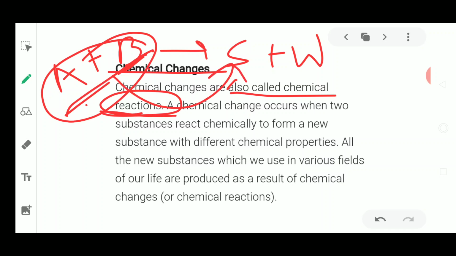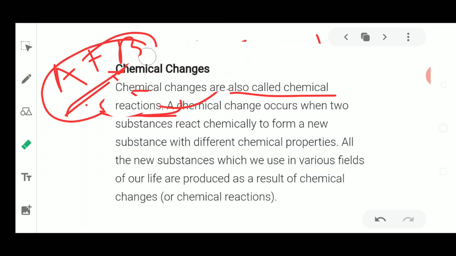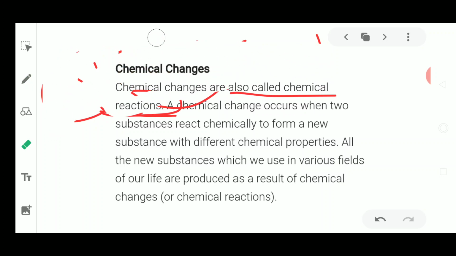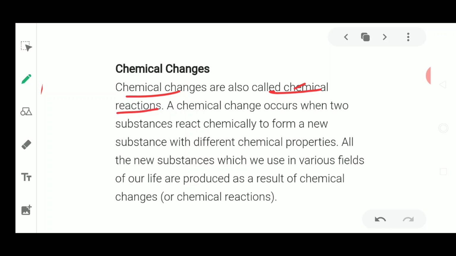So after any chemical reaction, a chemical change happens, because the initial raw materials, the reactants, are changed into a new form. That is known as the chemical change, and that is why chemical changes are also known as chemical reactions. A chemical change occurs when two substances react chemically to form a new substance. So a chemical change occurs because of a chemical reaction, and a new substance will definitely be formed.